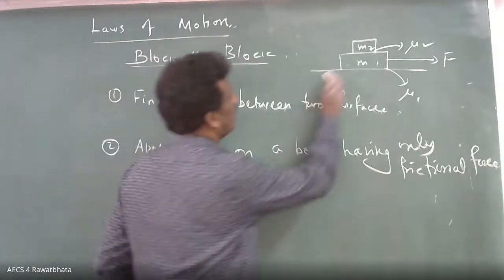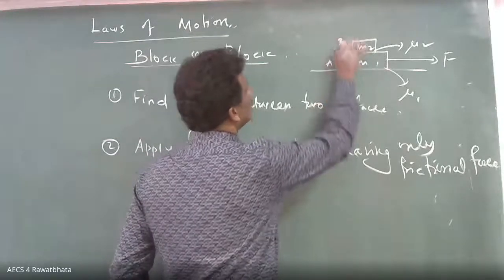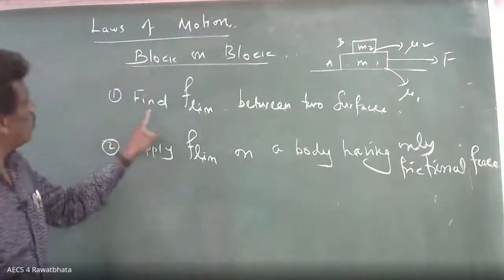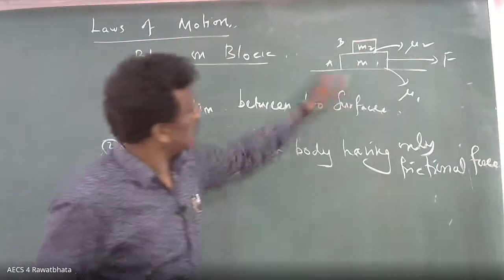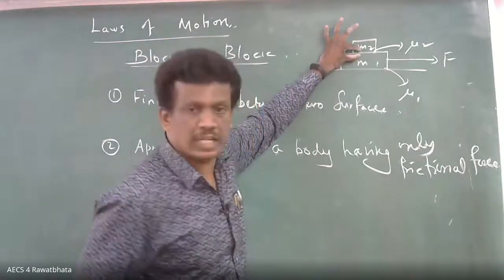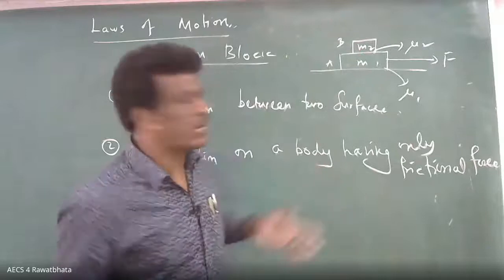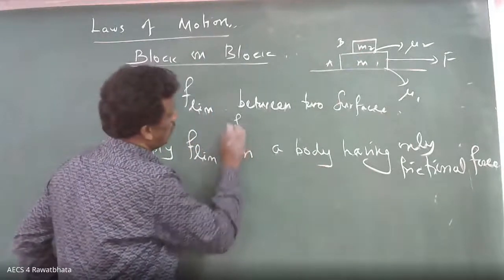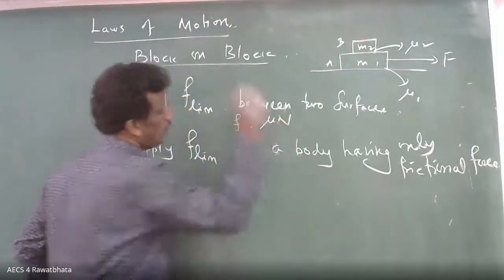Okay, for you I am telling, suppose this is A, this is B. First, what you have to find is the limiting friction between two surfaces. Between two surfaces, what is the limiting friction? What is the basic formula? F equal to mu into N.